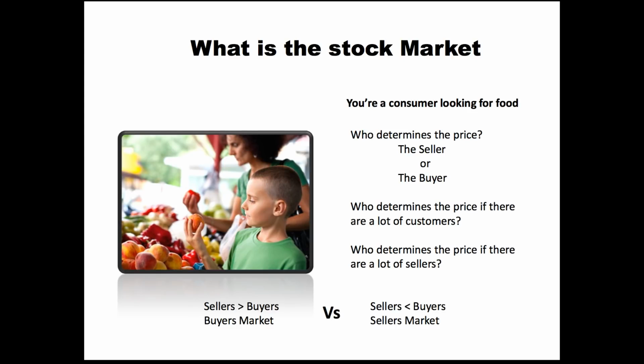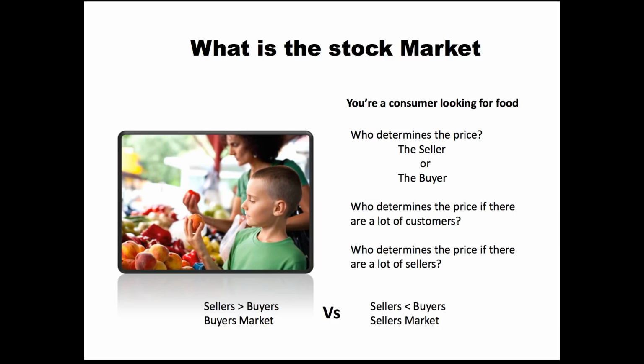In this scenario, let's say that this little boy is going to go up and buy this peach from a vendor. As he walks up, he asks the vendor, how much is the peach? And the vendor replies, let's just say $1. And so at that point, if the little boy decides to buy the peach for $1, the market price for that peach was determined by who? Was it determined by the vendor selling the peach, or was it determined by the boy? To answer that question, it was actually determined by both of them, because the little boy had to agree to the price that the vendor was asking.